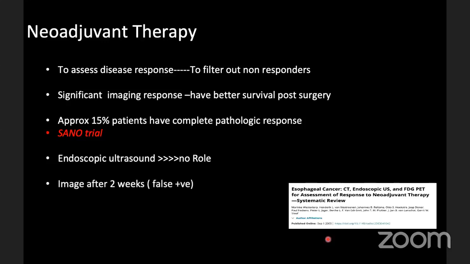PET-CT or CT is done 2 weeks after completing the therapy to rule out false positives. After radiation, there can be some inflammatory changes in the esophagus, which can show FDG avidity. So it is generally done after 2 weeks. NCCN doesn't recommend PET-CT or CT as better, but still it is an institutional protocol. We generally do CT after neoadjuvant therapy because of cost constraints, and it is really cheap.